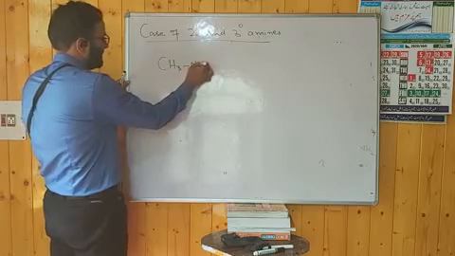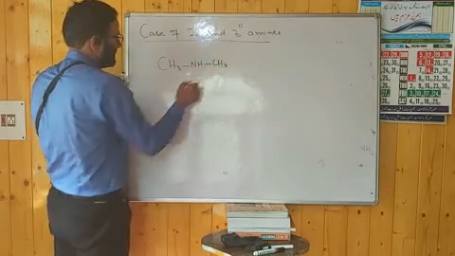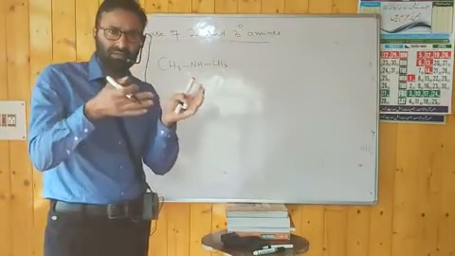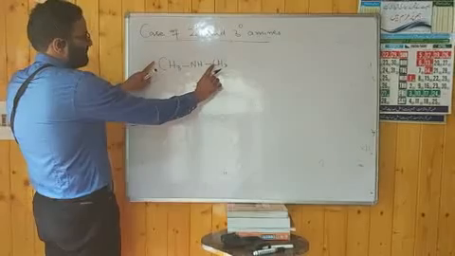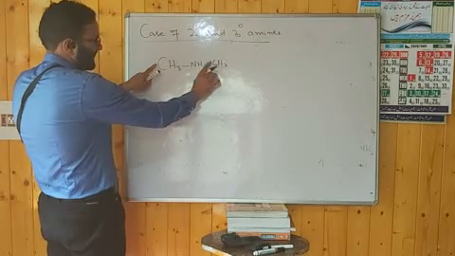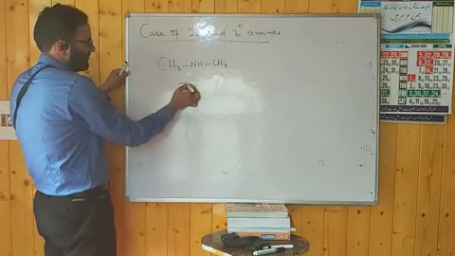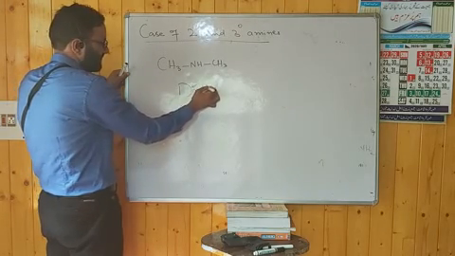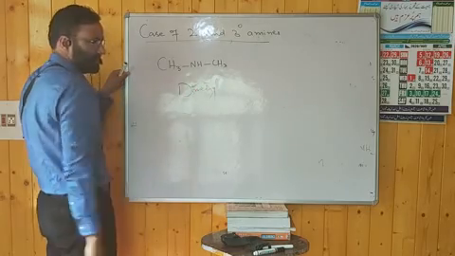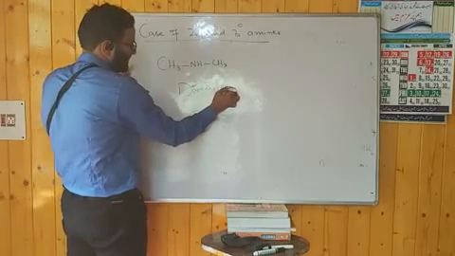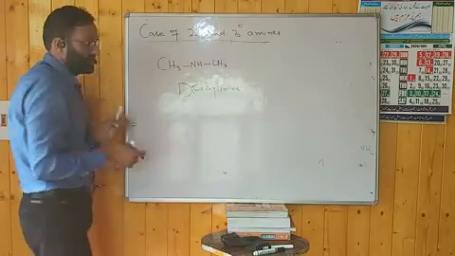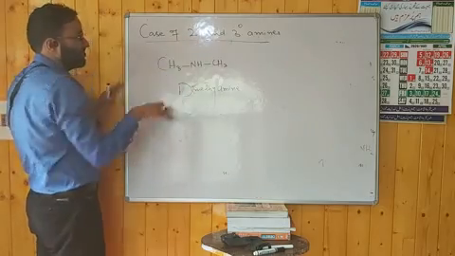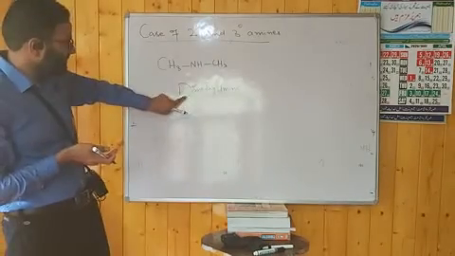CH3NHCH3. If 2 degree and 3 degree amines are simple, that is, symmetric, meaning both alkyl groups are the same, then how will you name it? You simply use the prefix di before the name of the alkyl group. It becomes dimethyl, followed by the suffix amine. It will be dimethylamine. Remember, if 2 degree and 3 degree amines are simple, then use the prefix di.